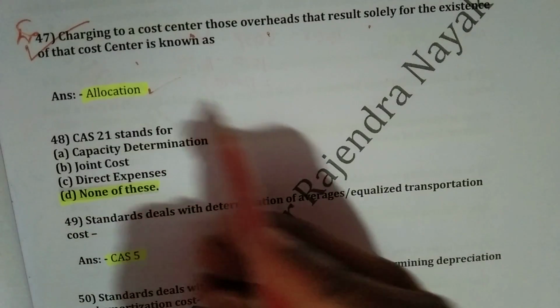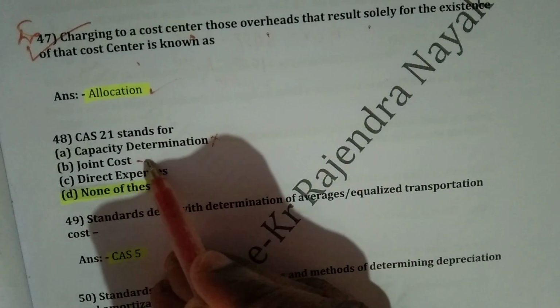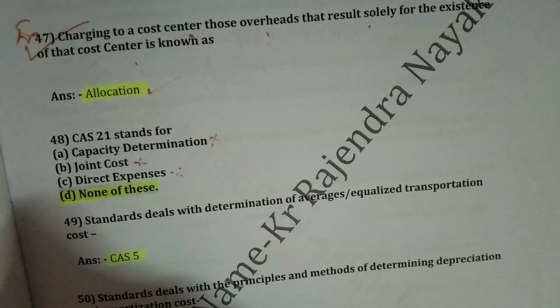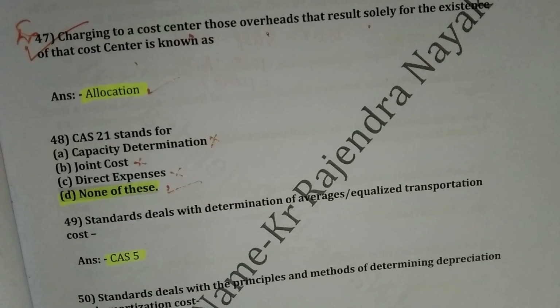Question number 48. CAS 21 stands for capacity determination? No. Joint cost? No. Direct expenses? No. So right answer will be none of these.